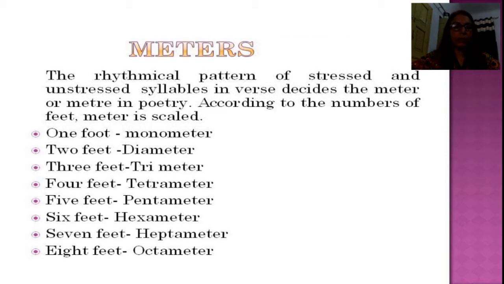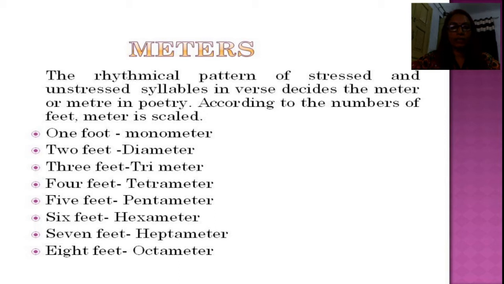Meters. The rhythmical pattern of these stressed and unstressed syllables in a verse decides the meter, and according to the number of feet, meter is scaled. If in a line there is only one foot, it is known as a monometer line. If there are two feet, it is known as a dimeter line.